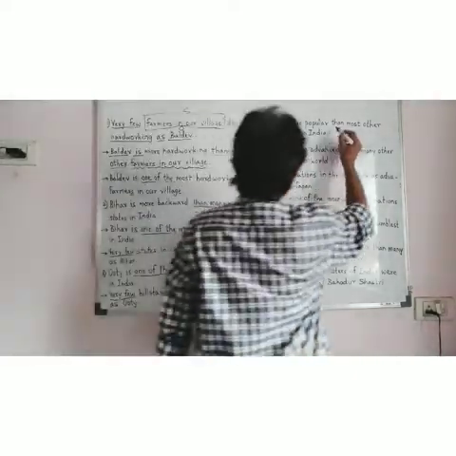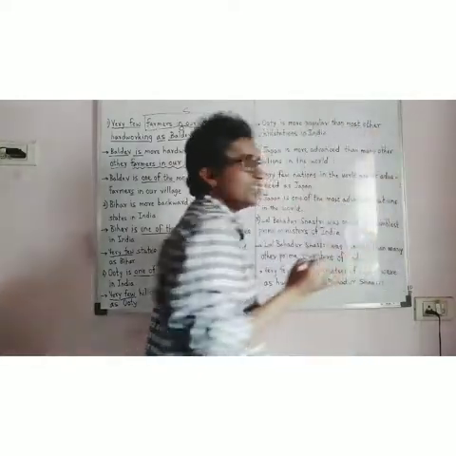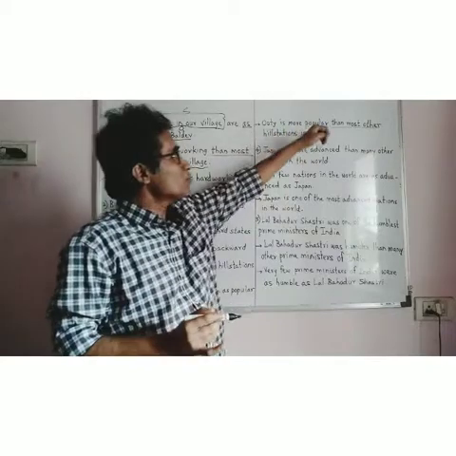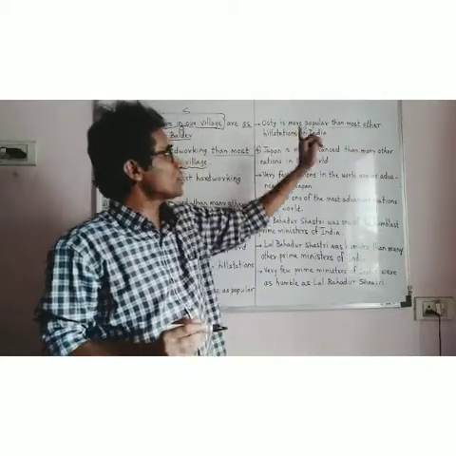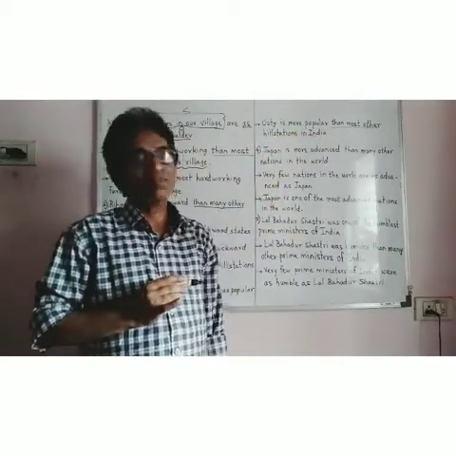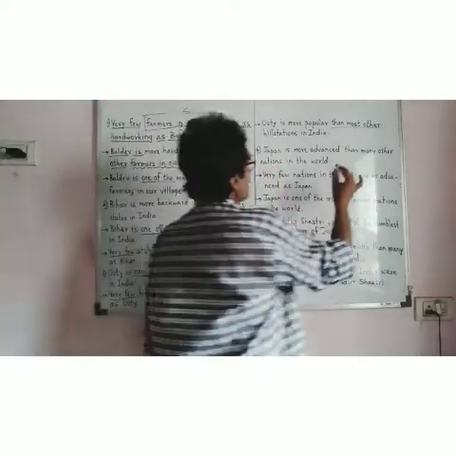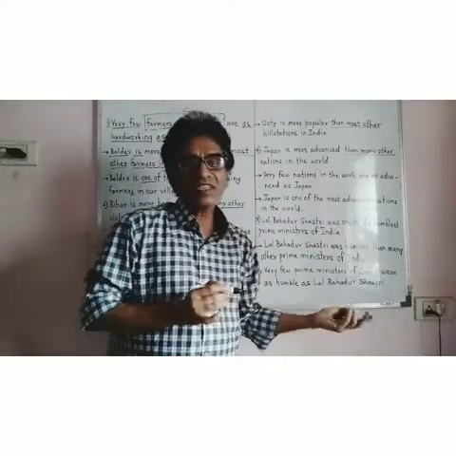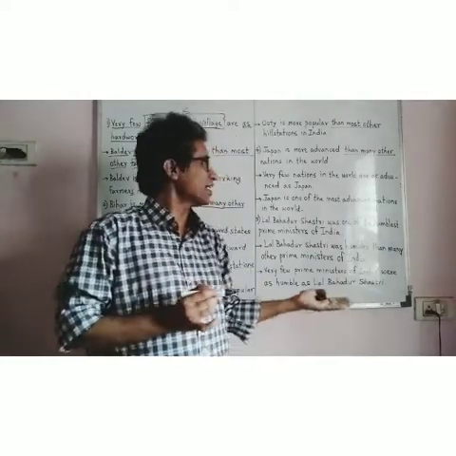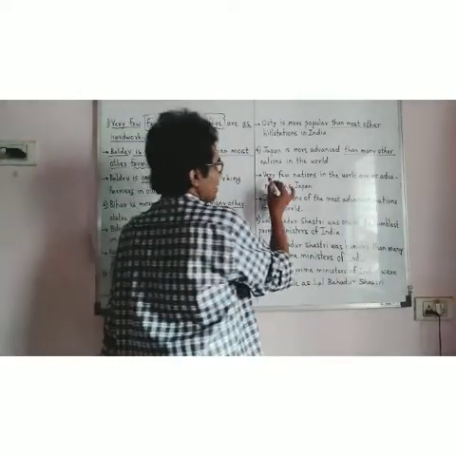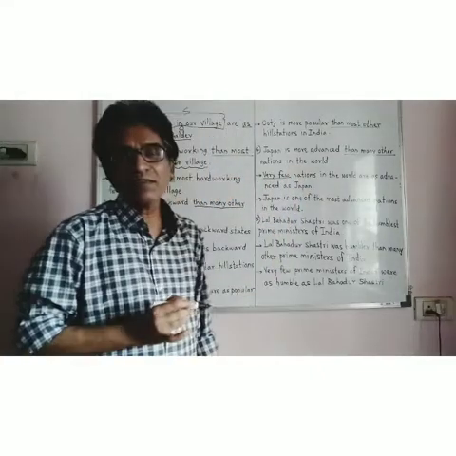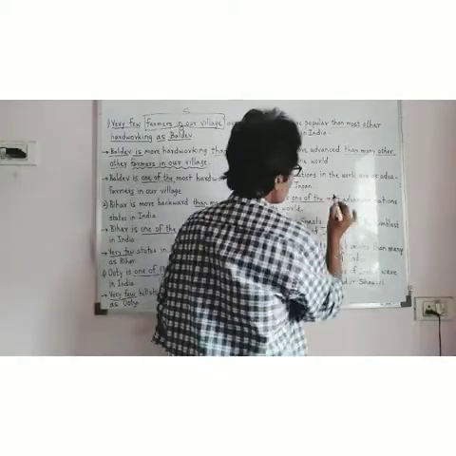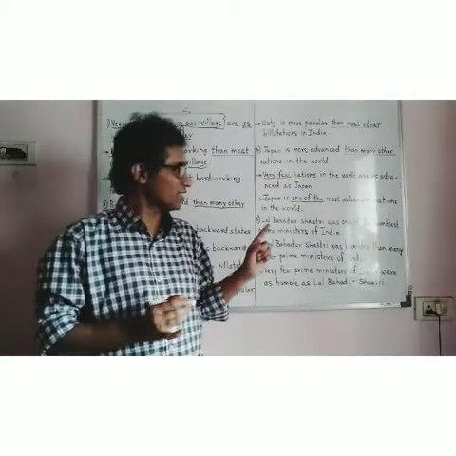You can see that than most other has come, so it means comparative degree. Ooty is more popular than most other hill stations in India. In the next example, than many other has come, so it is comparative degree again. Very few has come, so positive degree, and one of the has come, so superlative degree.